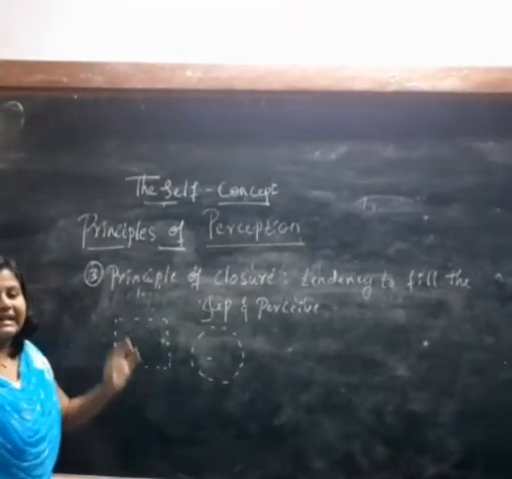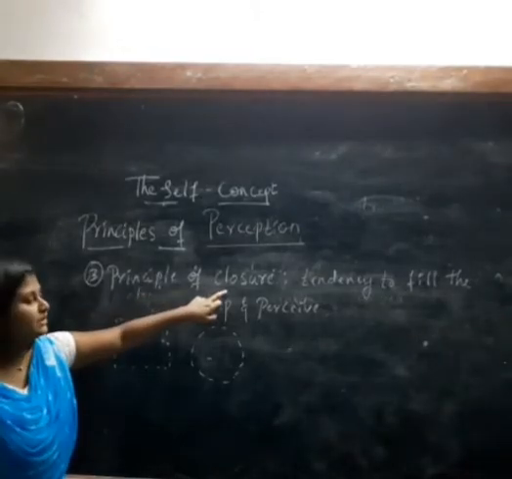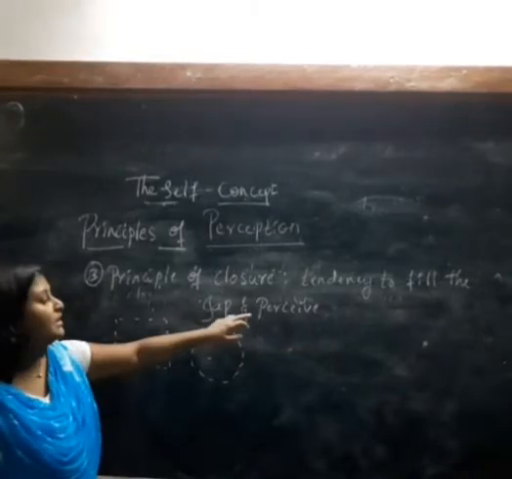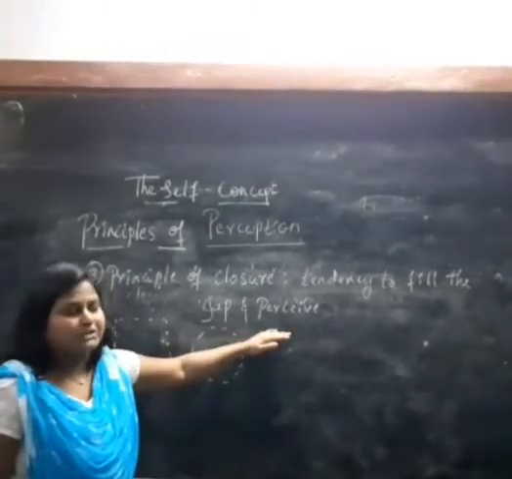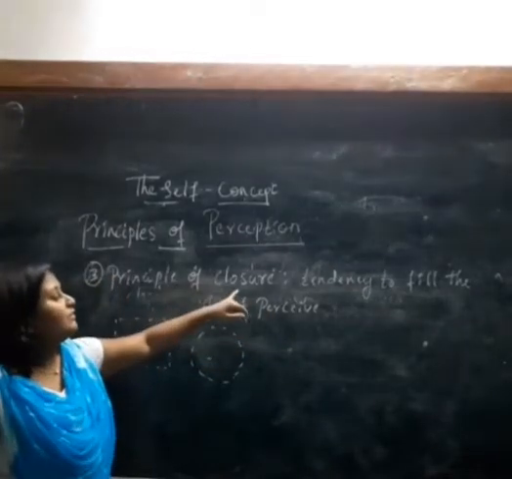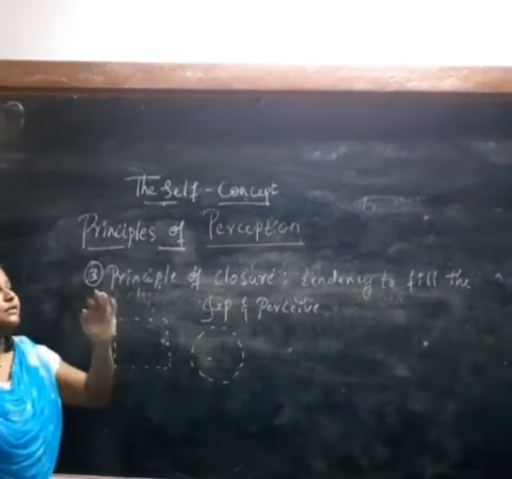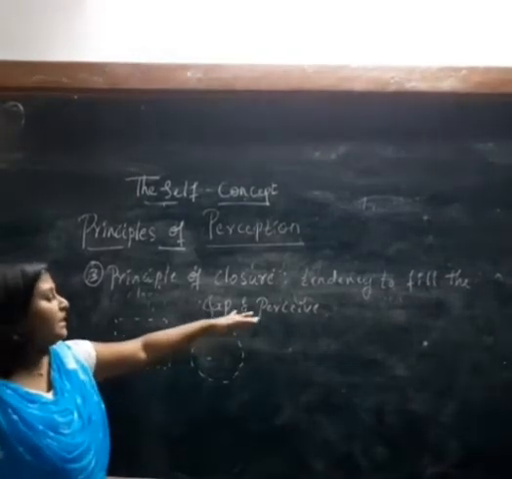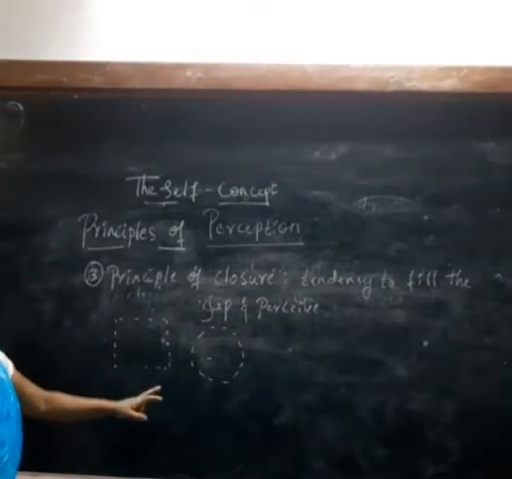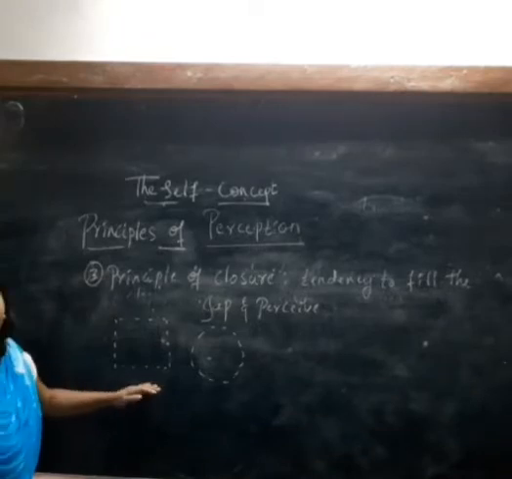And the third and last principle of perception is the principle of closure, which means the tendency to fill the gap and perceive or understand the information. It is a person's capacity or tendency to fill the gaps and understand the particular concept. Example, can you see an image of something? What do you understand by it?